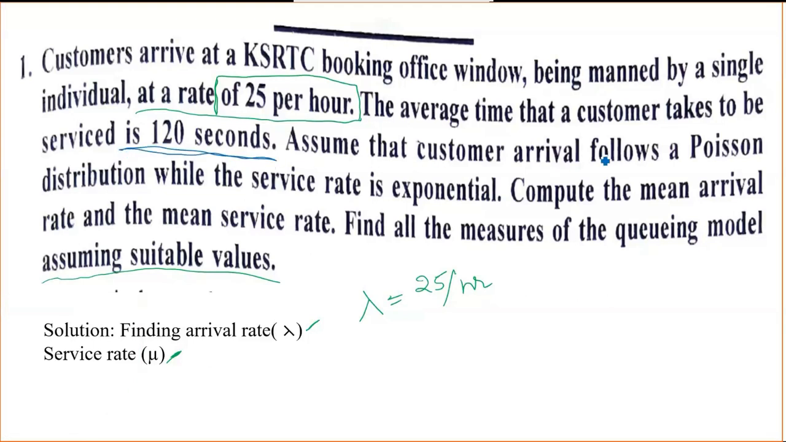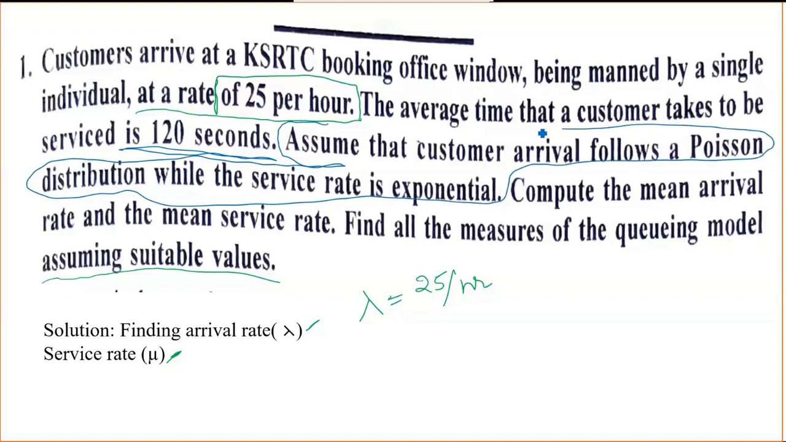Assume that customer arrival follows a Poisson distribution and the service rate is exponential. Do not confuse yourself about these statements. Whatever problems we solve, the arrival will be Poisson distribution and the service rate will be exponential only. So do not worry about this statement.